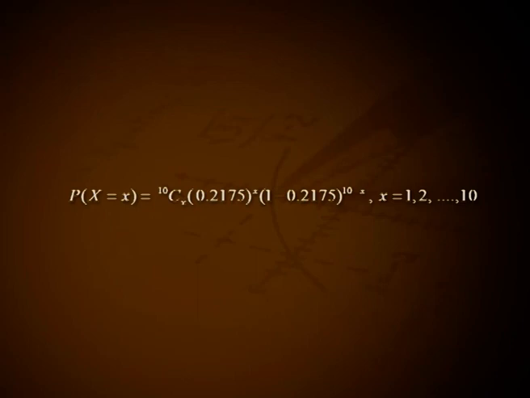0.2175. Hence, the required PMF is probability of capital X equal to small x, that is 10Cx (0.2175) raised to x into (1 minus 0.2175) raised to 10 minus x, for x equal to 0, 1, 2, etc. up to 10.